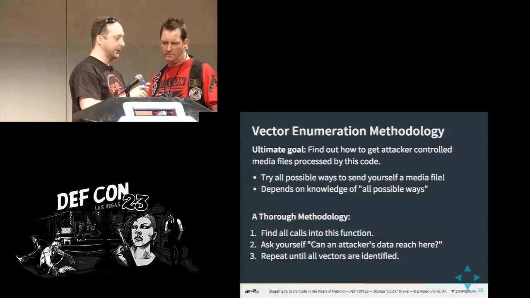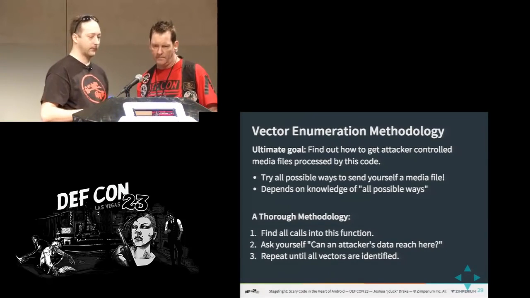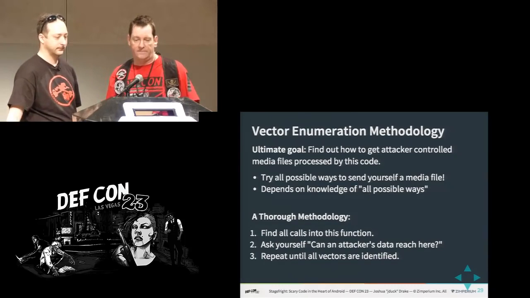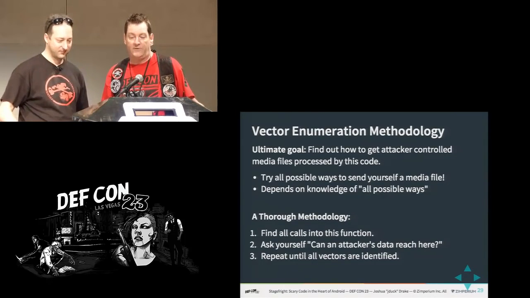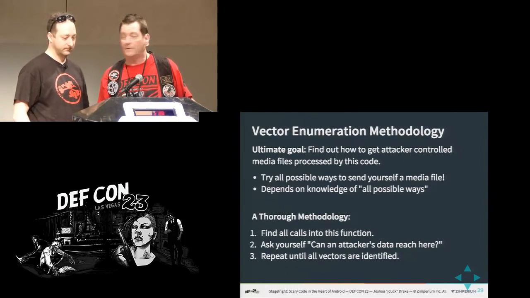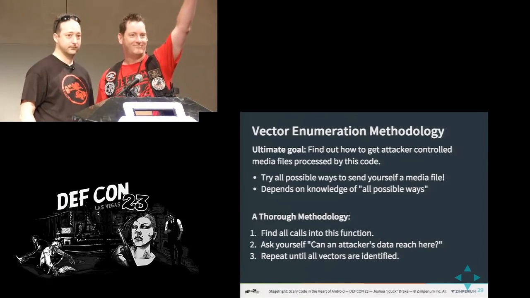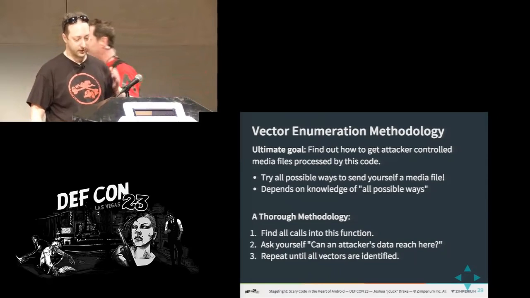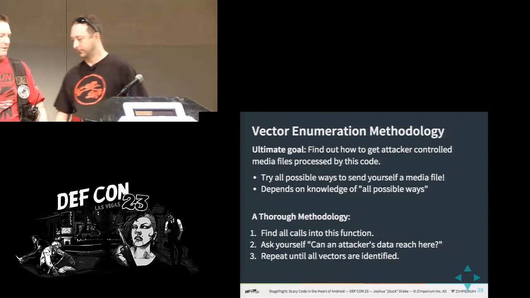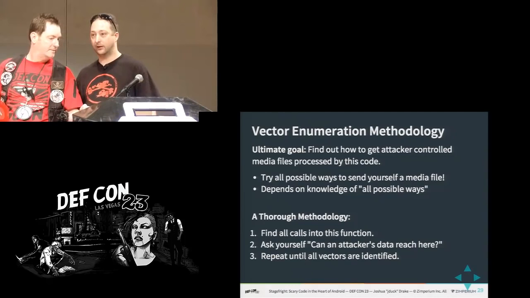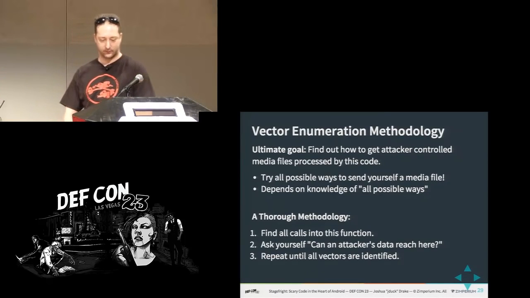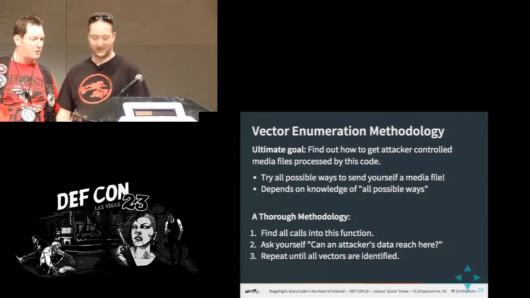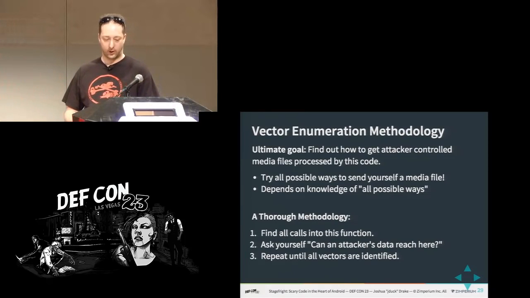No, go ahead. All right, you want to try? Sure. All right, go ahead. A thorough methodology. Find all calls into this function and ask yourself, can an attacker's data reach here? How am I doing? You're good. Maybe I should try that more. You need to work on your graphics. If you had any idea how hard it was to do graphics in this presentation framework, you wouldn't say that. This would be perfect, just put a picture of a waterfall in the background. Waterfall? Make everybody have to go to the bathroom.